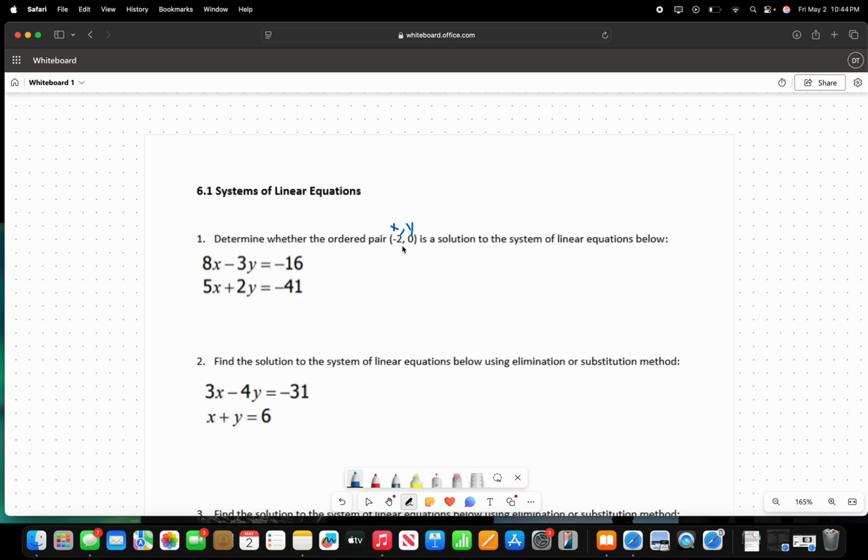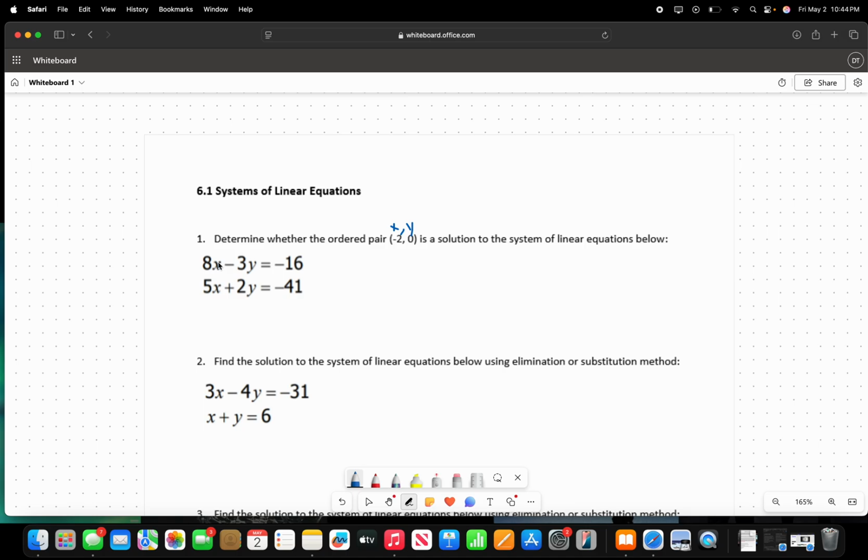Okay. So negative 2 is going to be our x and 0 is going to be our y. Now, what we have to do is plug this into each x and each y. So I'm going to do this first one, and I'm just going to plug it in. I'm going to put them in parentheses to know that we are multiplying. Then we'll do this one first, and we'll do this one next.